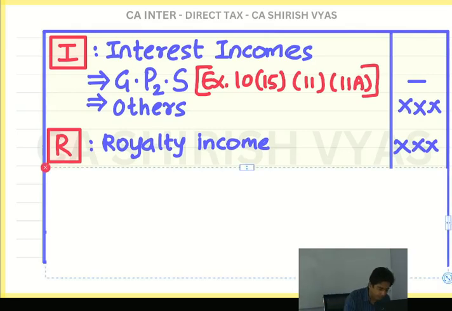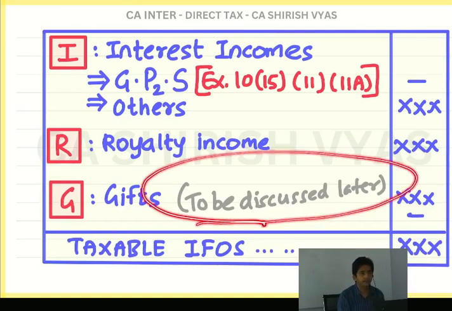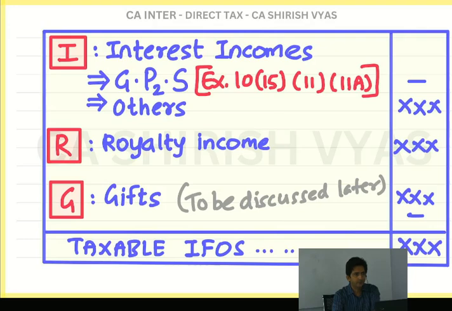See what I have written here. Look at the screen. To be discussed later. Later means soon only, but after we have hands-on experience on a few questions, we can take the theory of gift. But see, can you see I have put amount also and dash also? Means gift, sometimes it is taxable, sometimes it is exempt. But that is what we have to study in detail. And this way, the total of the statement is called taxable income from other sources.